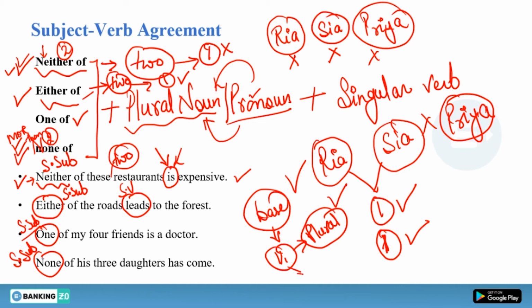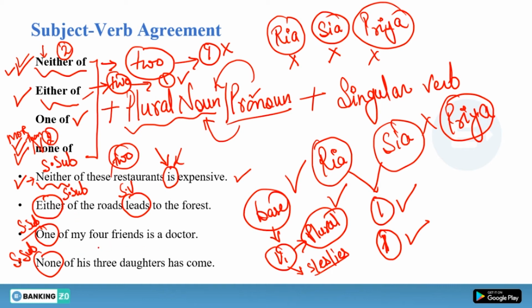Whenever you add s, es or ies to your first form, it will become a singular verb. Either of the roads, that means you are standing somewhere and in front of you there are two roads, and what you want to say is that one of the roads leads to the forest. But because you are selecting between two things, that is why you have to use either.